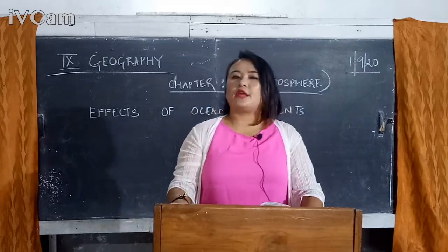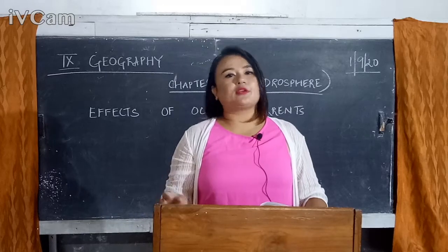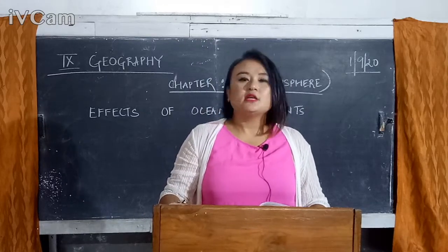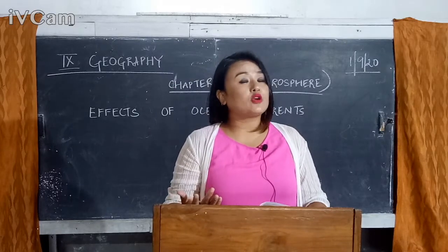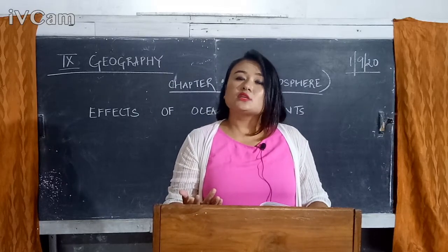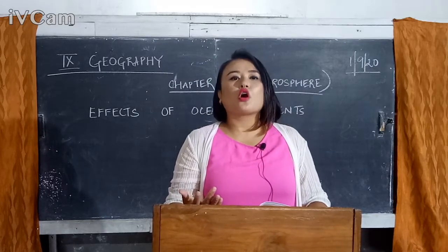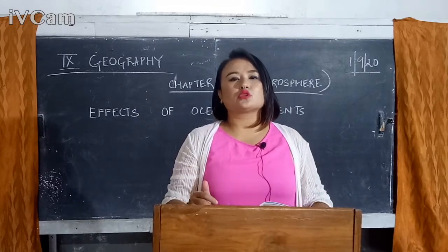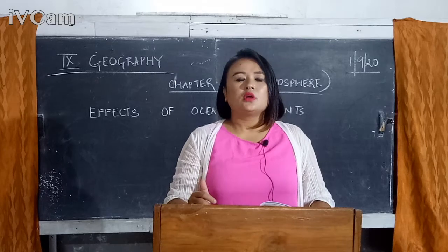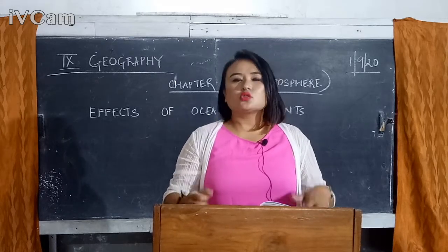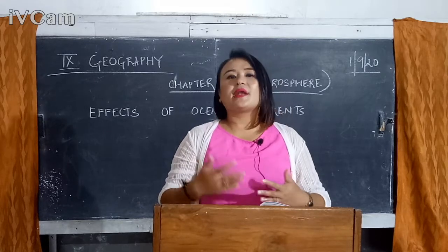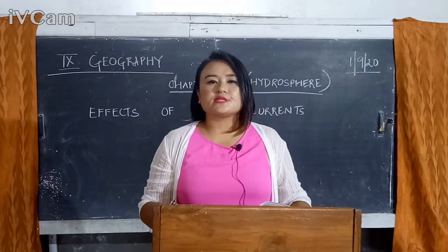Second one is your rainfall. Now, if a region is receiving rainfall, it is also one important component of your climatic condition. Some regions are receiving rainfall, and rainfall is considered to be very, very important. It is one primary source of your perennial rivers you take into account. It is one primary source from where your fresh water resources can be extracted. So some regions are receiving rainfall and some regions are receiving more rainfall, whereas some regions are not receiving rainfall.